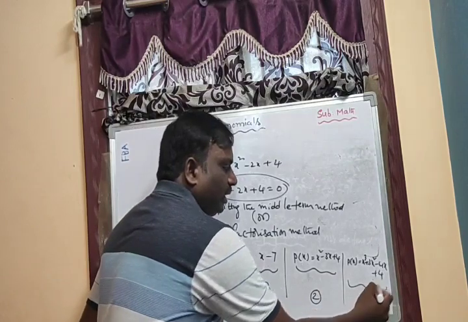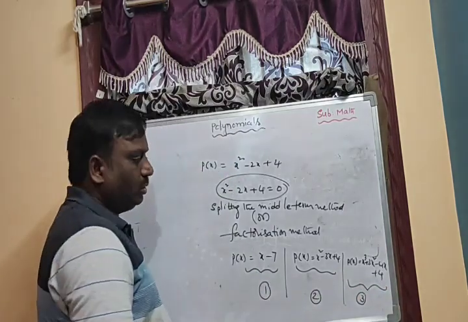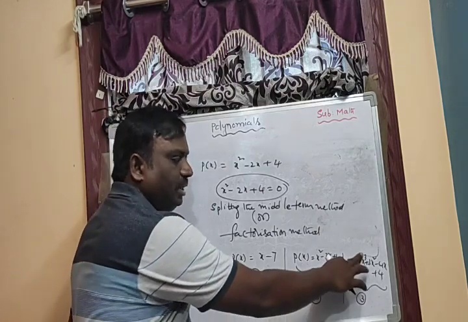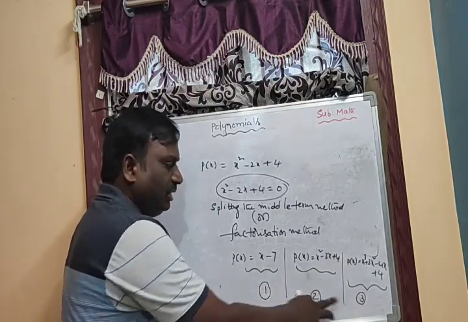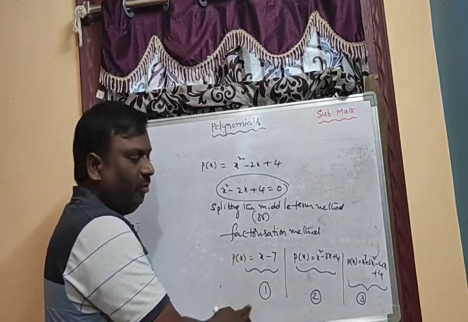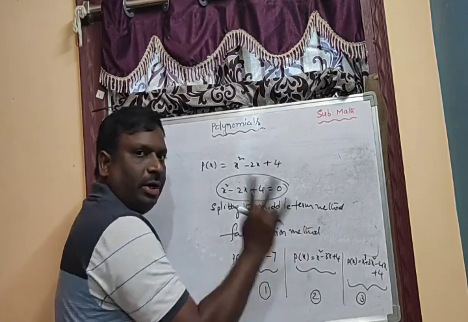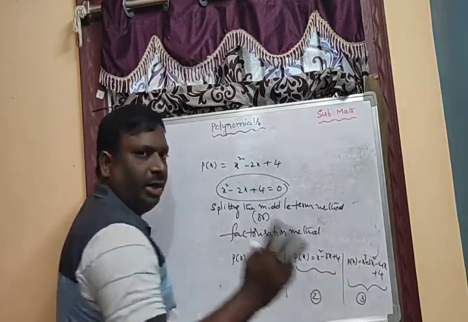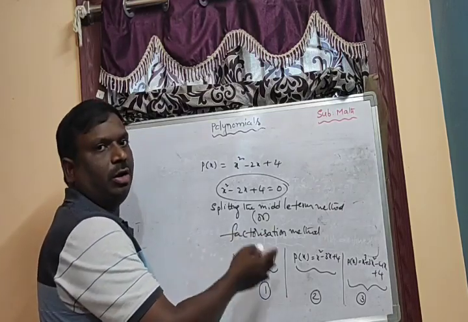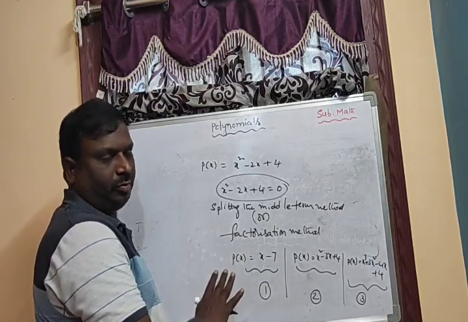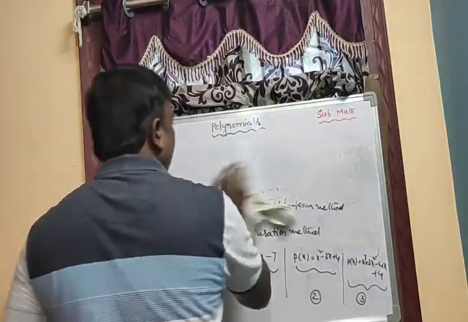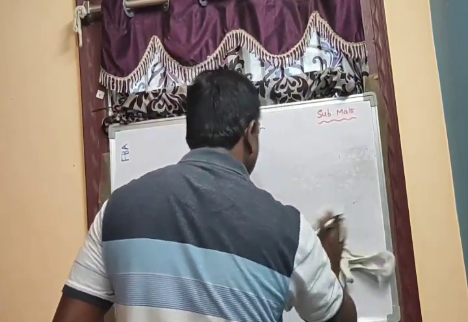Here, three values. The highest degree is 2, that's why we get two values for x. The highest degree is 3, then we get three values. If it is a linear polynomial, we get only one zero. If quadratic, we get 2 zeros. If cubic, we get 3 zeros. Based on the highest degree of the polynomial, that many zeros we will get. So now you understand the zero polynomial and the zero of a polynomial.